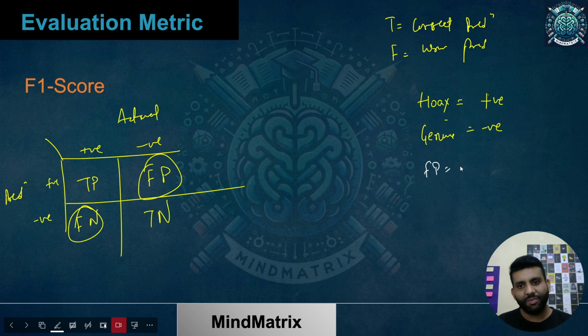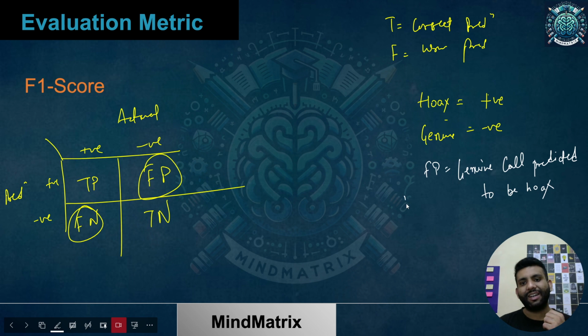That means a genuine call predicted to be hawk's. So you are losing 10 lakh over there. If you are not giving the details and you miss that call, you're losing 10 lakh. It matters over there. Yes or no?